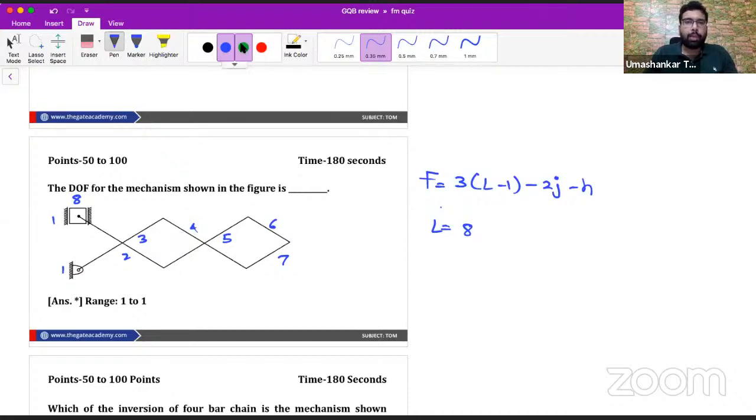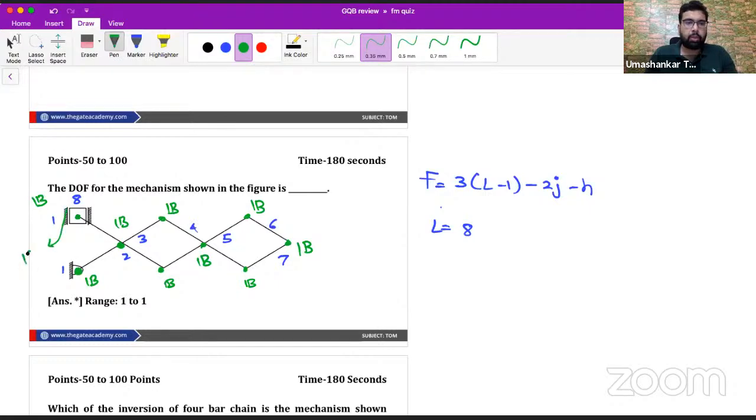Okay. How many joints do we have? So this is a binary joint. Two links are getting connected. One binary here, one binary here, one binary here, one binary here, one binary at this point, one binary at this point, one binary between 3 and 8, and one binary between 1 and 8.